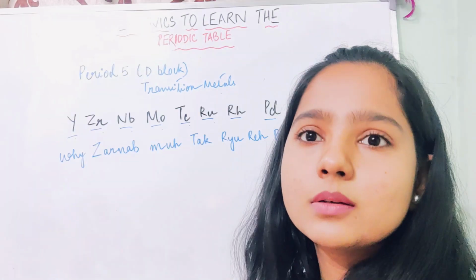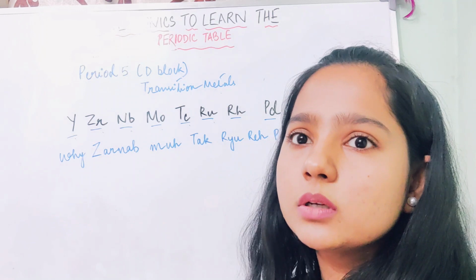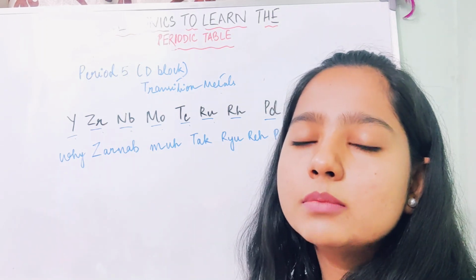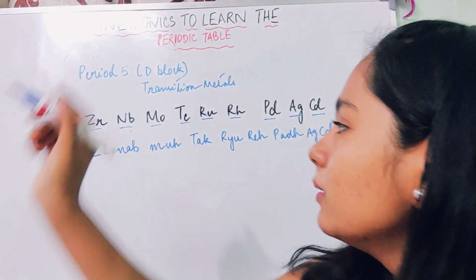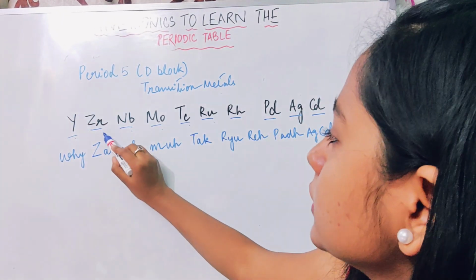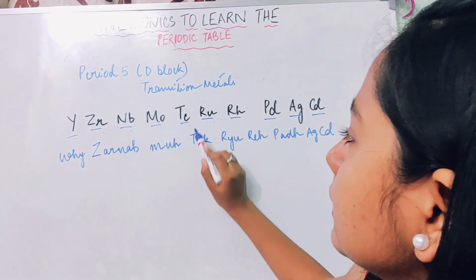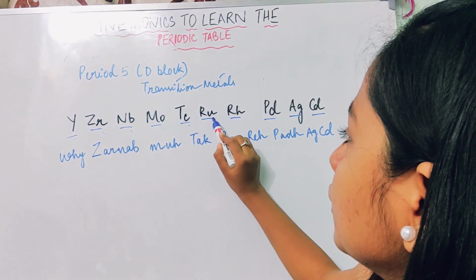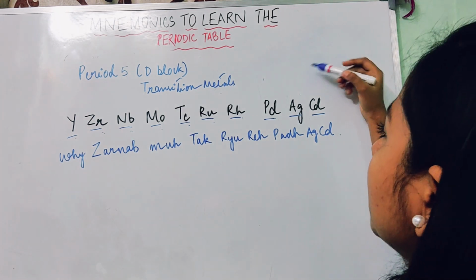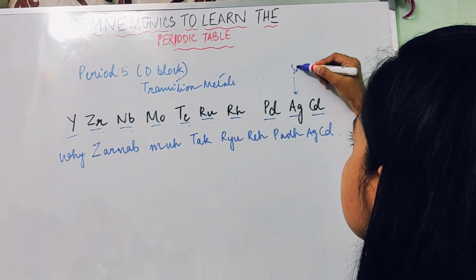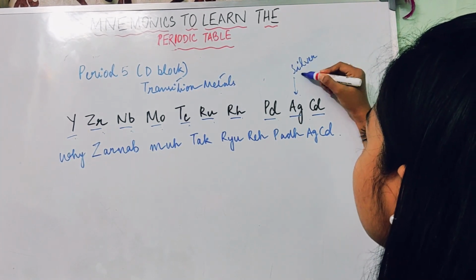So now moving on to period 5, which is also a part of the D block. The elements are known as transition metals, as I mentioned earlier. So the elements are yttrium, zirconium, niobium, molybdenum, technetium, ruthenium, rhodium, palladium, argentum, and cadmium. Argentum is the Latin name for silver.